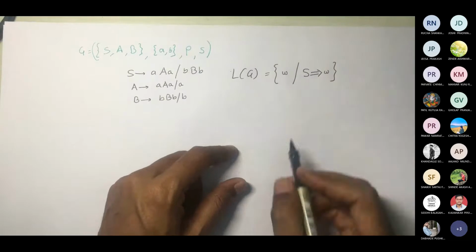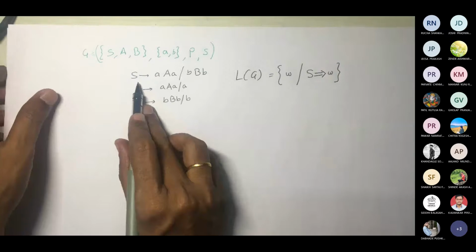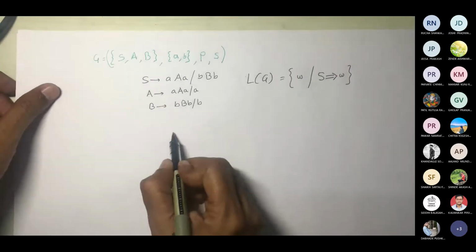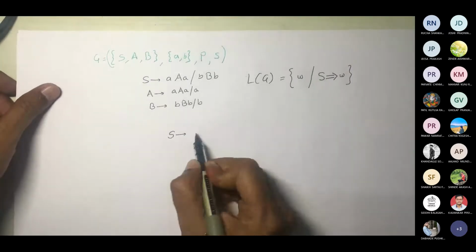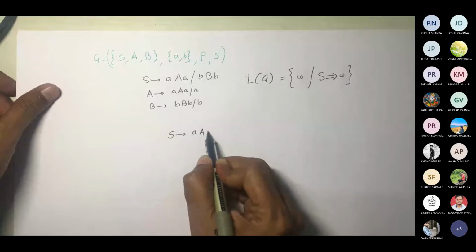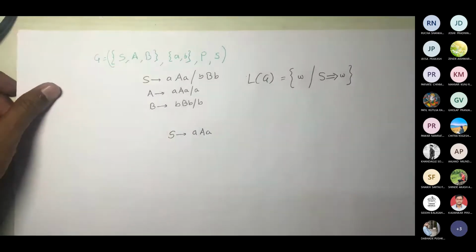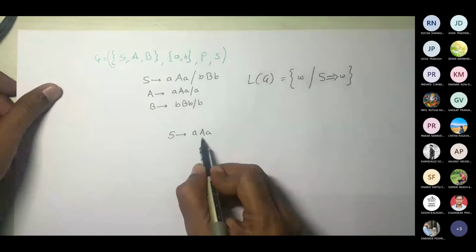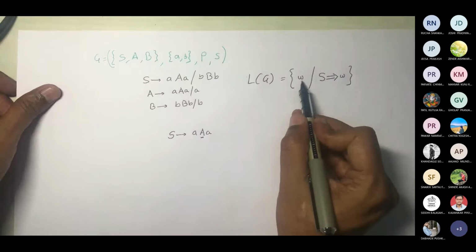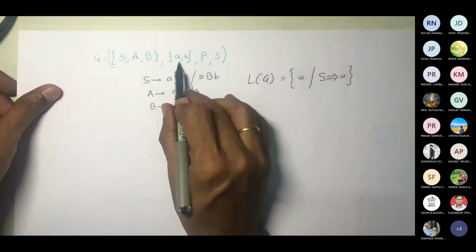Now for example, if I start with S, and I apply, say, A A. Now I have to replace this A, because when we are talking about language, we want only strings over sigma.